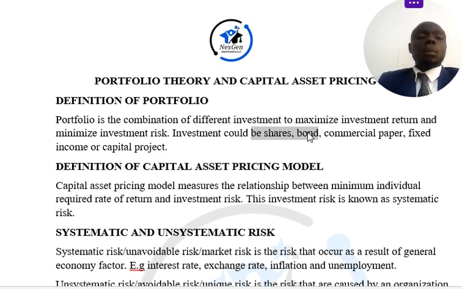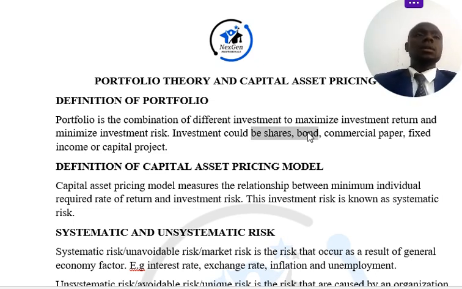The same thing is applicable to a bondholder. Bondholders require that they receive their interest and principal as and when due. But what if the borrower failed to pay the interest and principal as and when due? That is why you will see some people have shares and have bonds, right? What they are trying to do is to create a portfolio to minimize the investment risks and maximize investment return. Having explained this, we shall proceed to the capital asset pricing model, right?